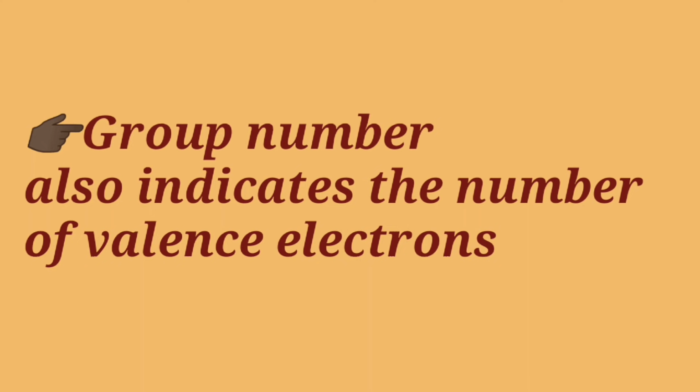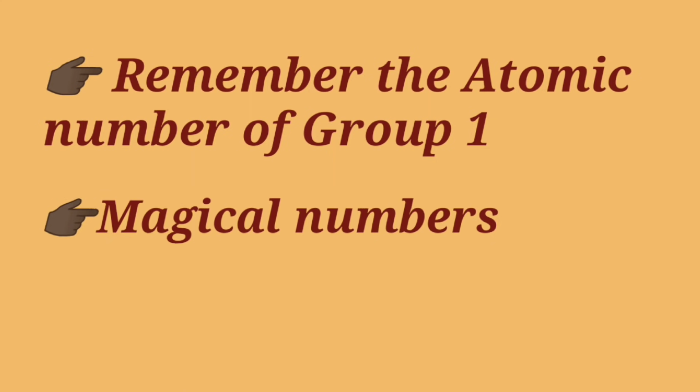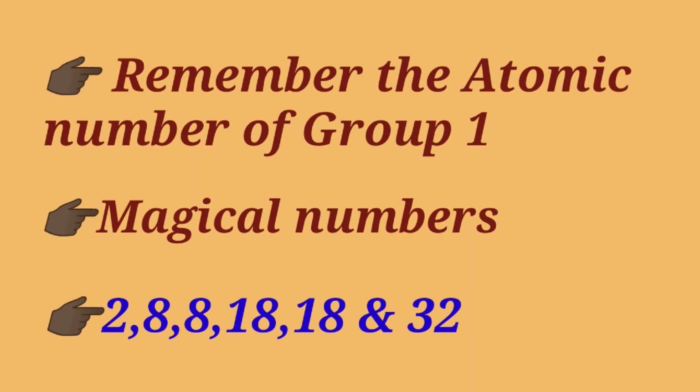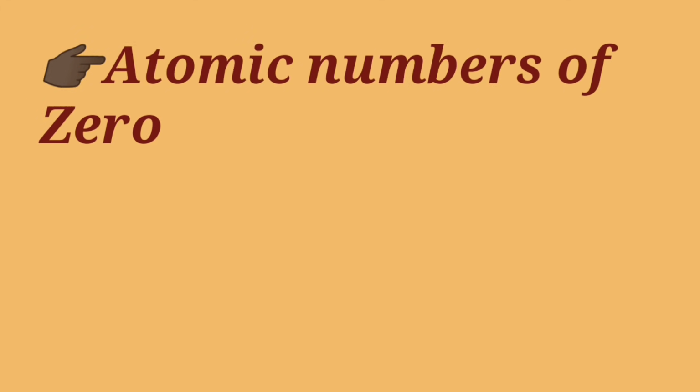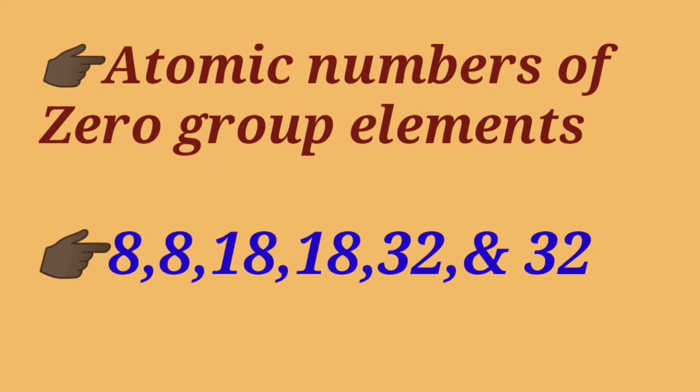Then we have also discussed that in order to remember the atomic number of group 1 in a simplest way, we need to make use of magical numbers such as 2, 8, 8, 18, 18 and 32. Similarly, we can also remember the atomic numbers of 0 group elements by using magical numbers, that is 8, 8, 18, 18, 32 and 32.